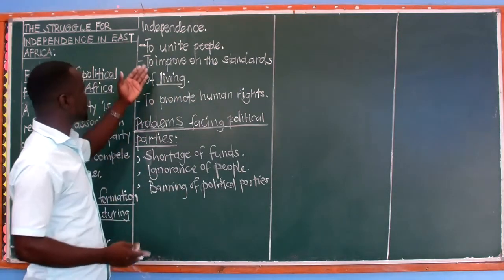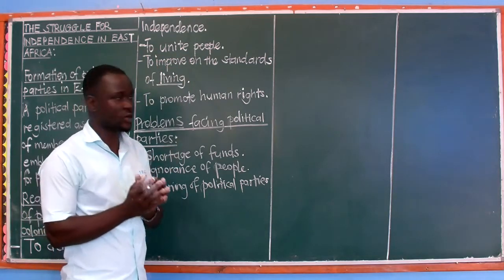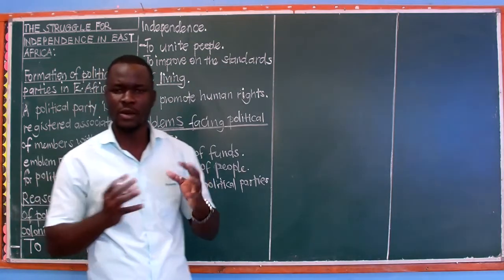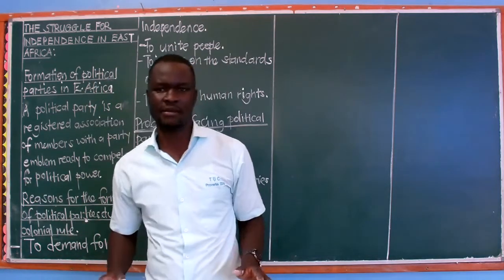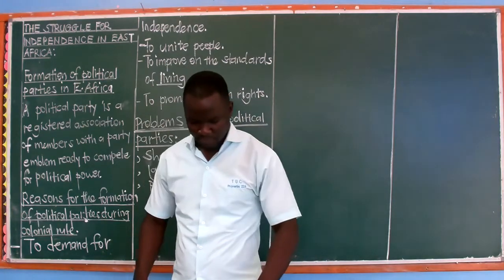Then these other ones will remain: to unite the people, that is okay, that one can remain; to improve on the standards of people; to promote human rights, that one is okay. Those other ones can remain. But demanding for independence cannot come.